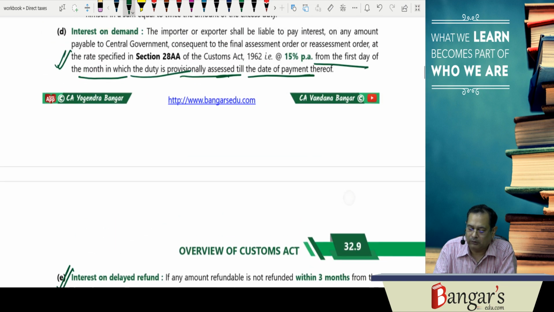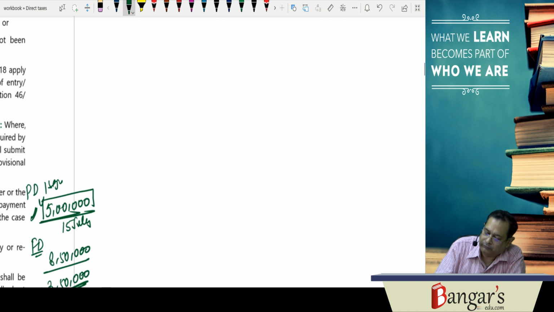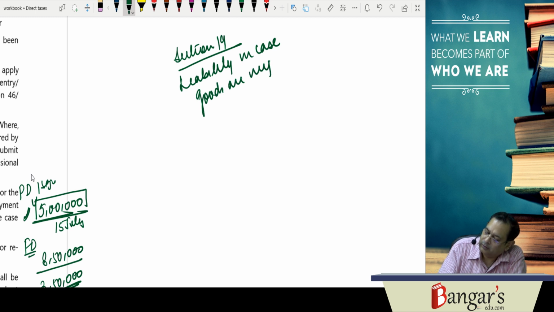19 is dealing with what? Liability of goods imported in sets. Just an idea. Liability in case goods are imported in sets.